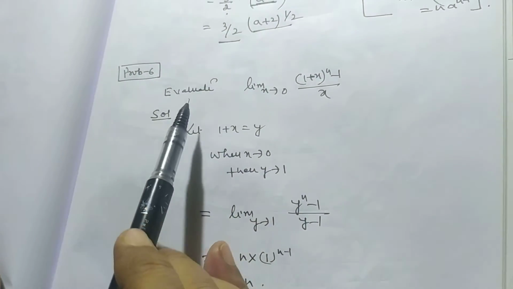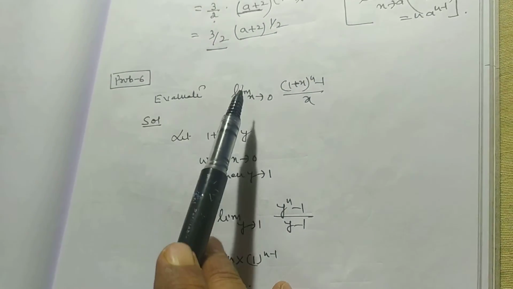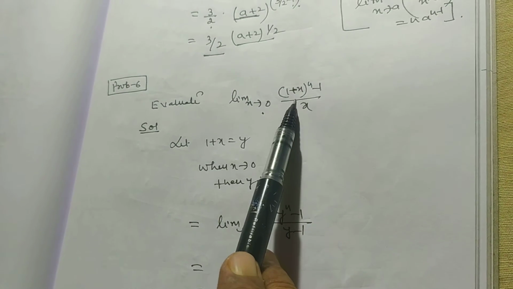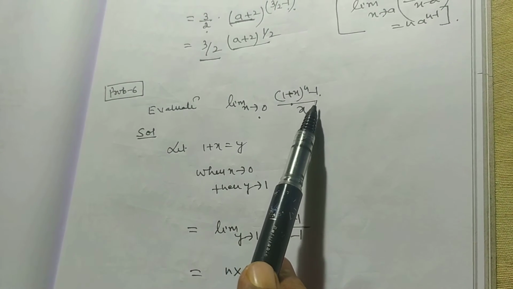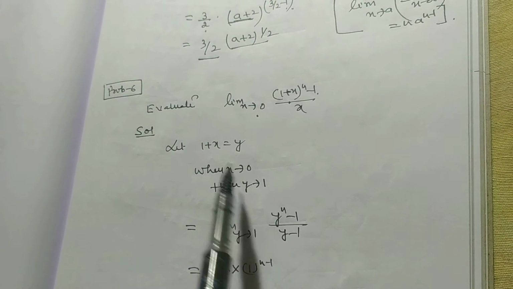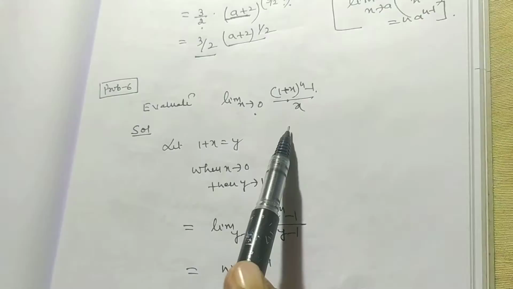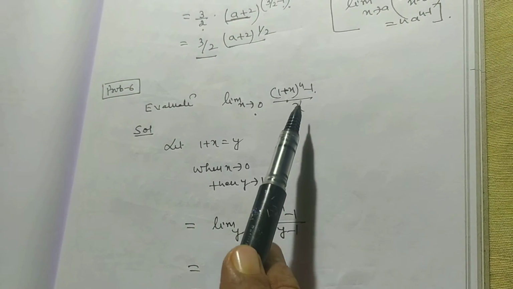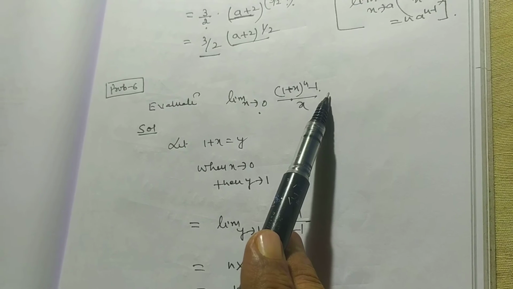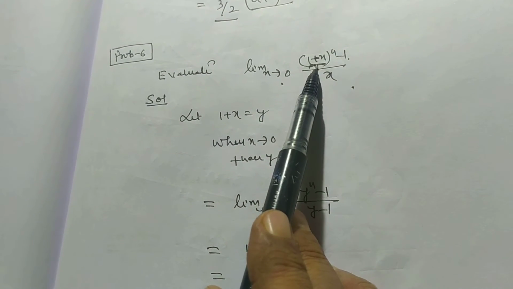Now my dear student, we want to solve problem number 6. Evaluate limit x tends to 0, ((1 plus x) to the power n minus 1) divided by x. How will you break it? How will you resolve it on the formula limit x tends to a, (x to the power n minus a to the power n) divided by (x minus a)? Here it is a binomial, (1 plus x) to the power n.